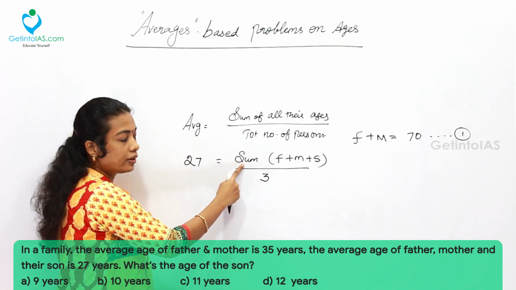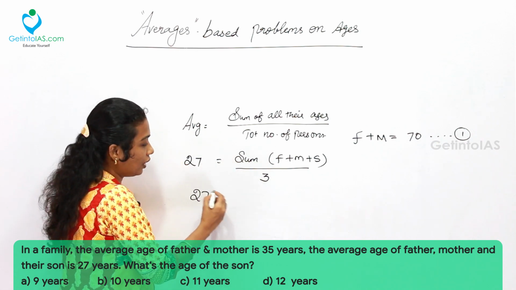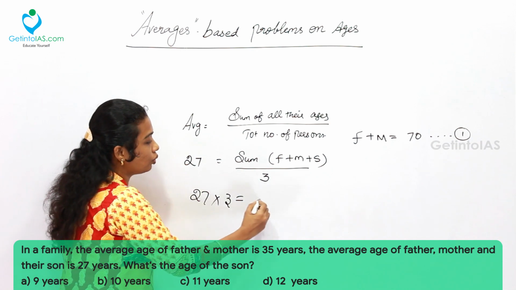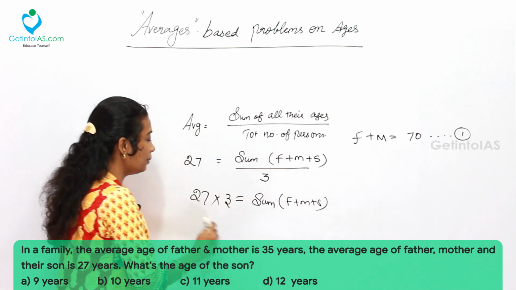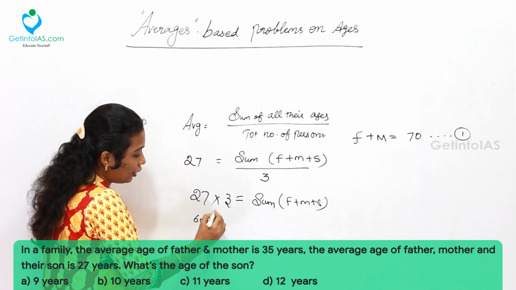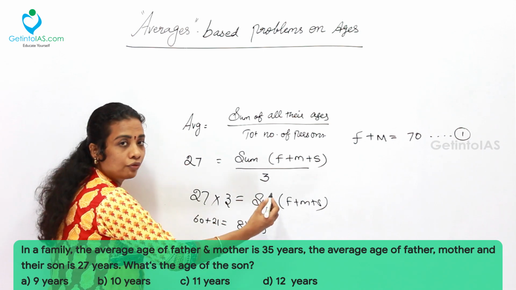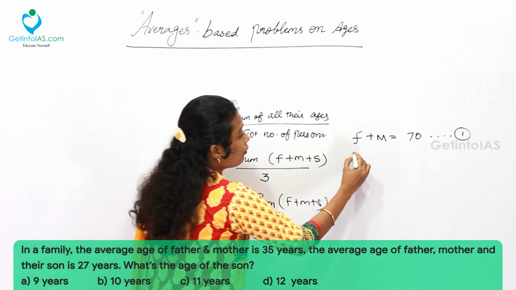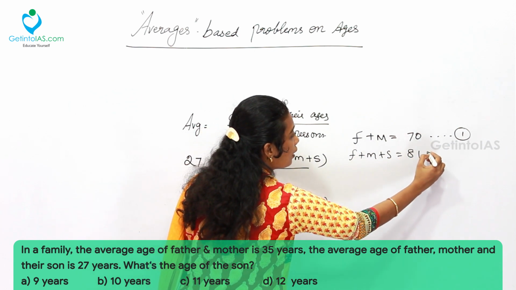To find the sum, 27 into 3 is brought to the left side. 27 into 3: 20 into 3 is 60 plus 7 into 3, 21, totally 81 years. This is the sum of father plus mother plus son. So the second equation is father plus mother plus son equals 81 years.